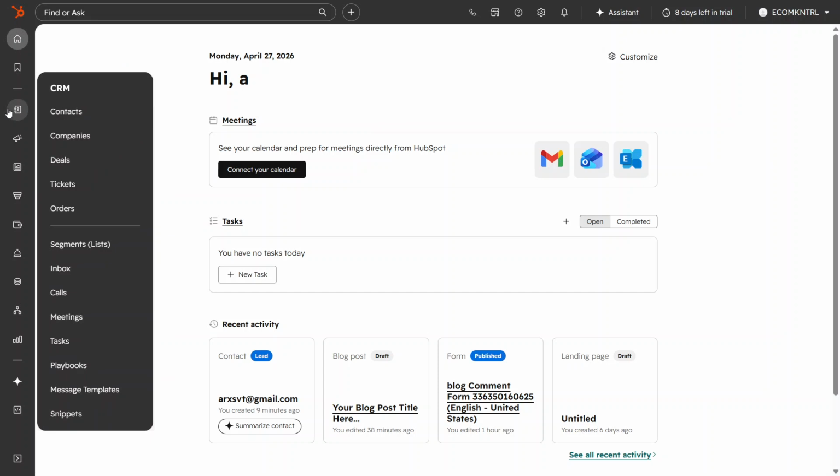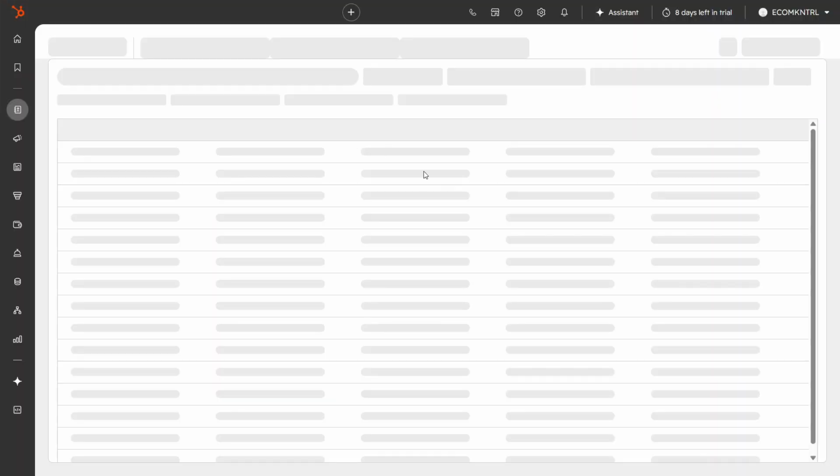On the left-hand side, you'll see the CRM section. Hover your mouse over the CRM icon, and from the options that appear, click on Contacts. This will take you to your main contact list, where all of your contacts are displayed in a table view.